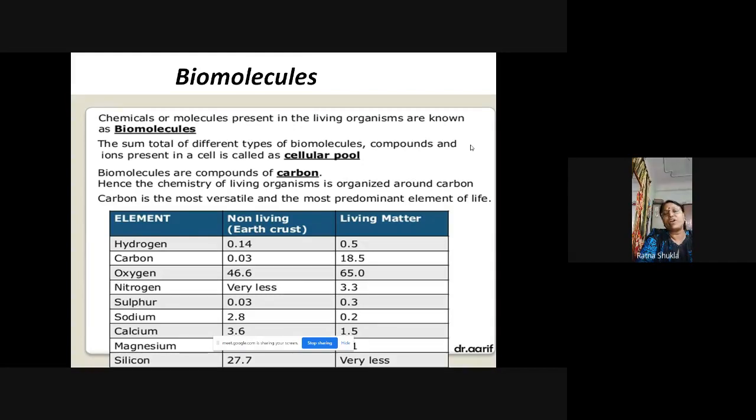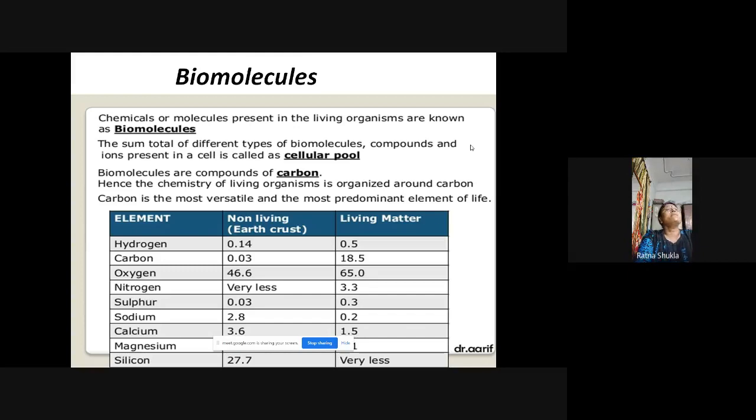Now the cell is a living organism because different changes are taking place inside the cell. Last class में हम लोगों ने डिस्कस किया था, जैसे माइटोकॉन्ड्रिया है. माइटोकॉन्ड्रिया is known as the powerhouse of the cell. It is used to generate energy, and that energy is utilized by the cell in the various processes. जैसे सेल डिविजन हो रहे हैं या फिर मेटाबॉलिक एक्टिविटीज है which are taking place in the cell, those activities get the energy from ATP, the adenosine triphosphate molecule, which is produced by the mitochondria of the cell. So mitochondria is a type of organelle which is present in the cell.